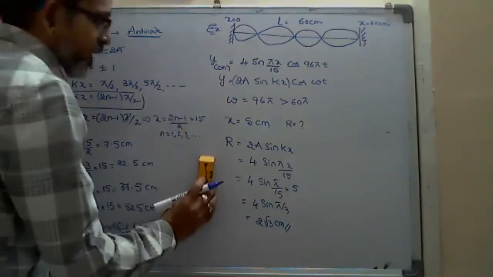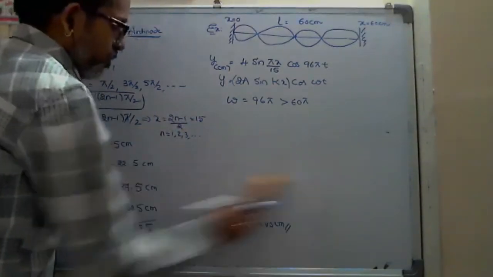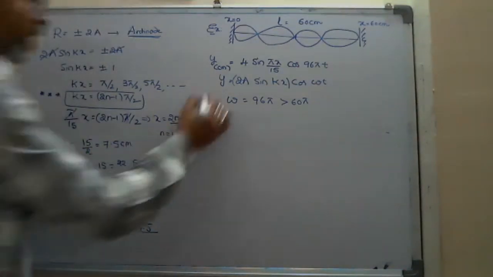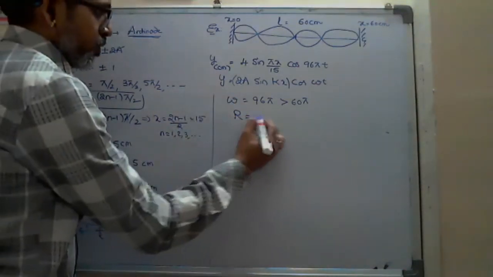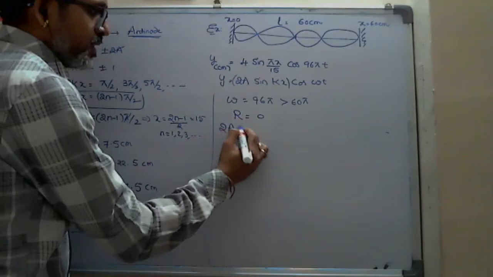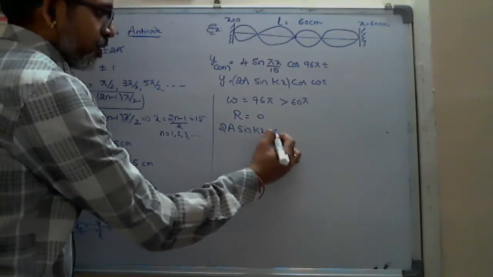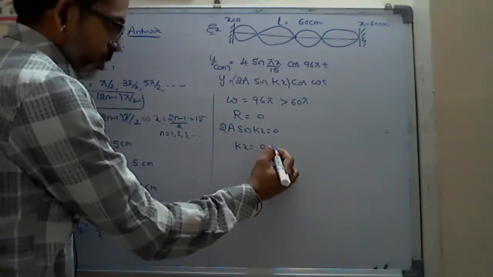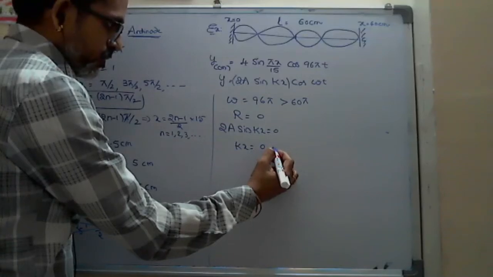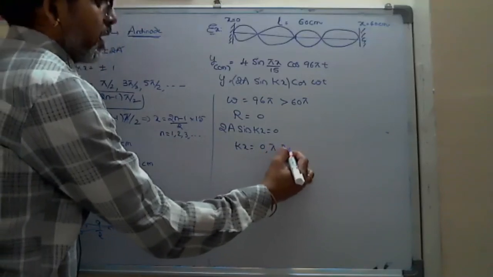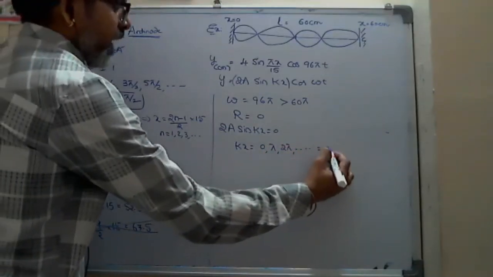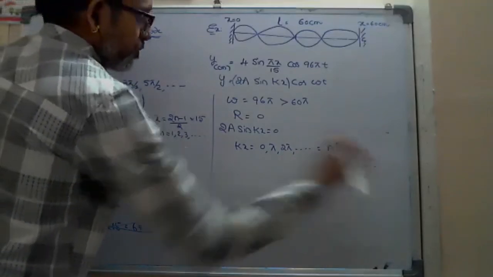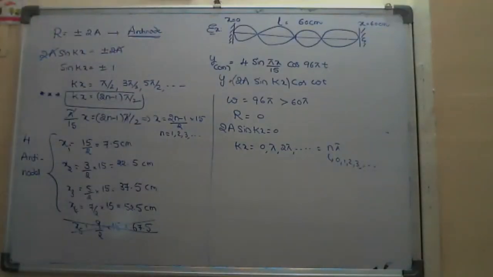And the next one, what I asked you here? R equal to 0 for nodes. Yes, R equals 0 for the nodes. R means sin kx equal to 0, so kx equals 0, pi, 2 pi, and so on, sir. 0, I think even pi also. Yes, sir. 0, pi, 2 pi, 3 pi, and so on. Means n pi, where n starts with 0, 1, 2, 3.